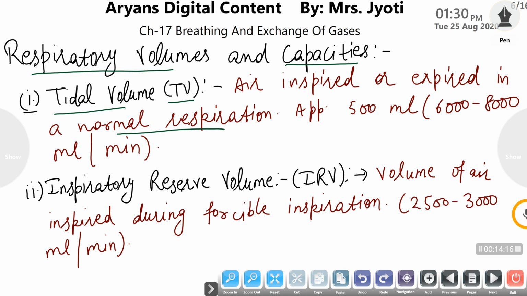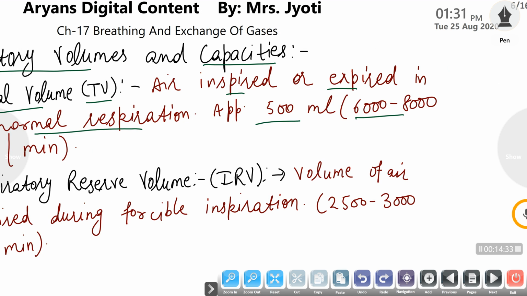It is approximately 500 ml of air in a single breath, and 6000 to 8000 ml per minute.